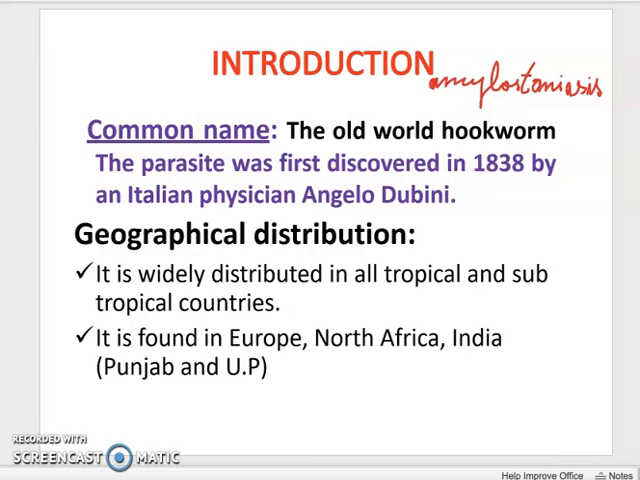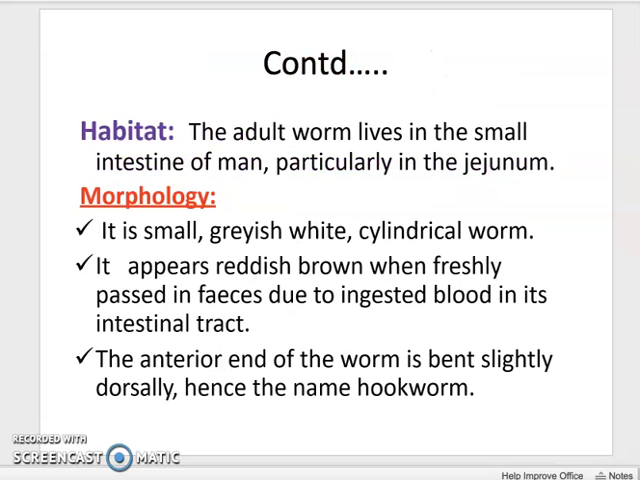It is the parasite which was first discovered in the year 1838 by an Italian physician called Angelo Dubini. It is widely distributed in all the tropical and subtropical countries, and it is found in Europe, North Africa, India, Punjab, etc. The adult worm lives in the small intestine of man, particularly in the jejunum.